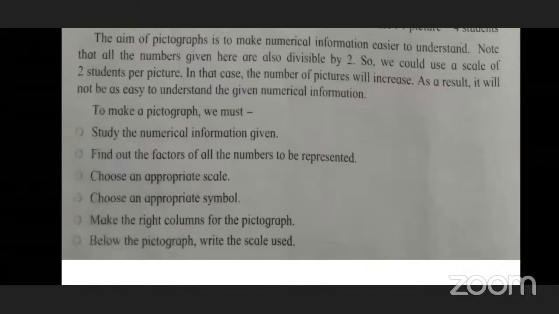Just now we saw the numbers divided by 4, meaning we take the scale 4. The number 8 is also divisible by 2, but we can't take 2. Why? Because in such a case the number of pictures will increase.